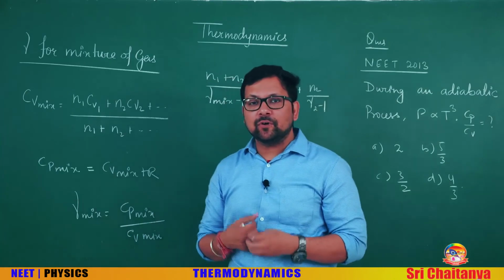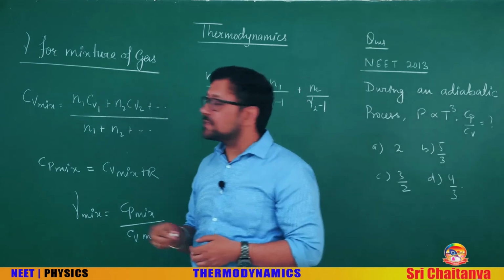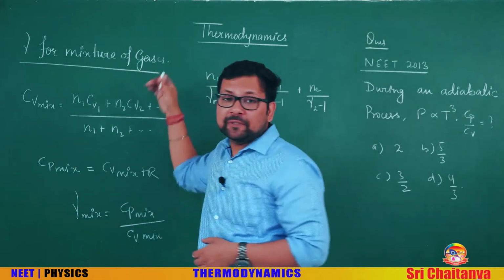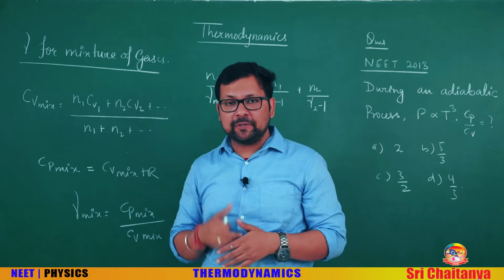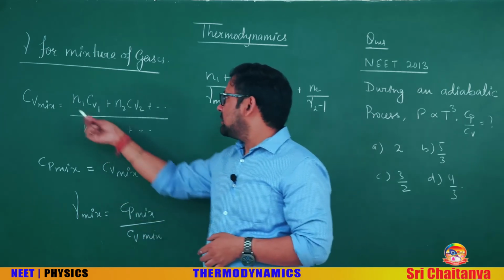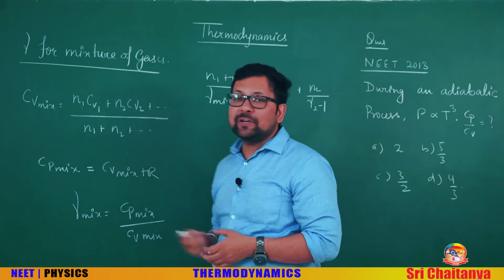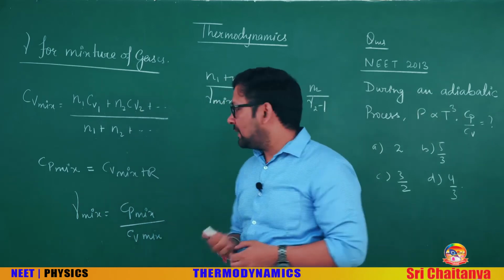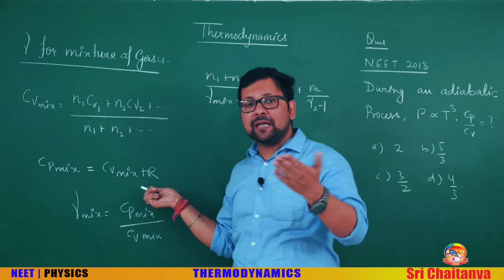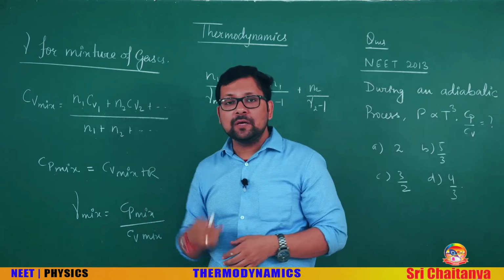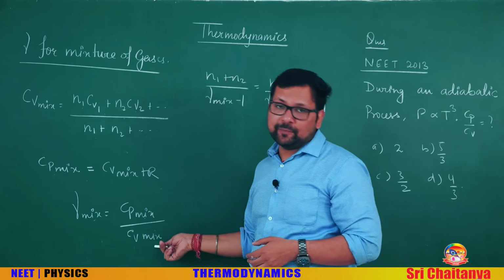The next point for the thermodynamics questions is gamma for a mixture of gases. Do remember the formula. CV mixture is being calculated on the internal energy concept, like U mixture is U1 plus U2. CV mixture is N1 CV1 plus N2 CV2 and so on, upon N1 plus N2, where N1, N2 are obviously the number of moles. By Mayer's relation, we can use CP mixture as CV mixture plus R, or you can calculate CP mixture by this formula also, N1 CP1 plus N2 CP2. Gamma mixture is CP mixture by CV mixture.